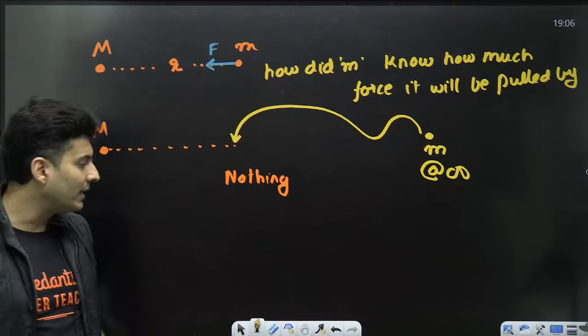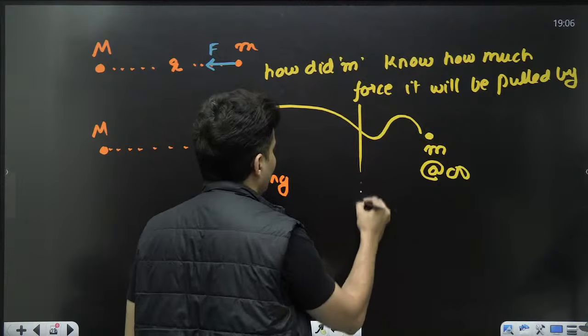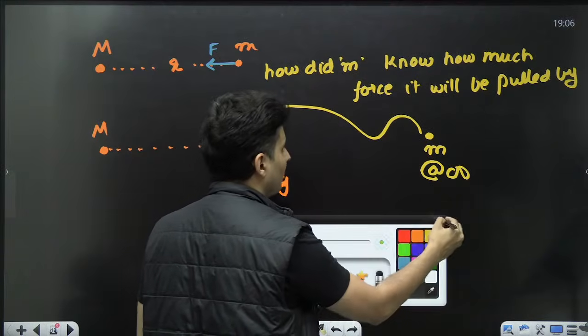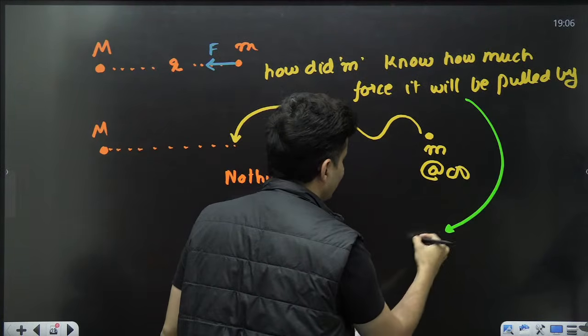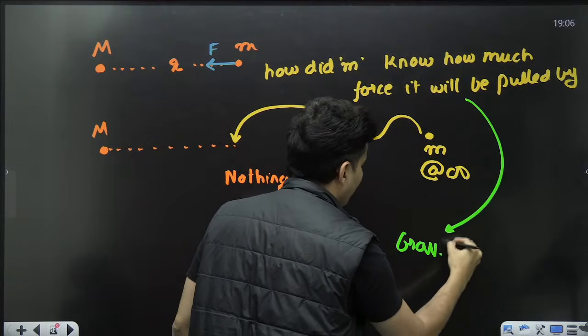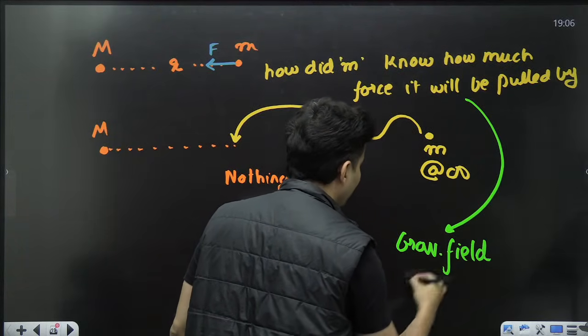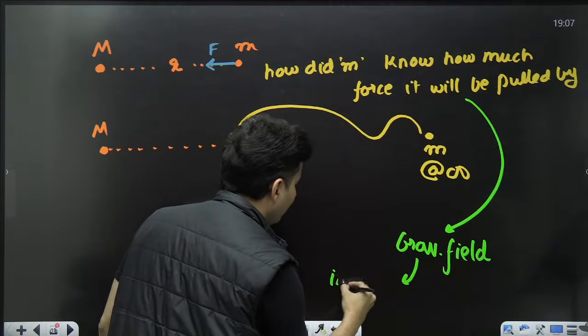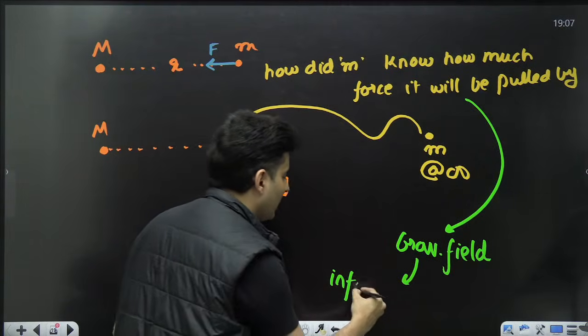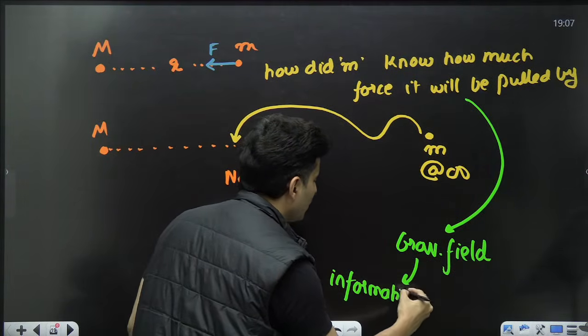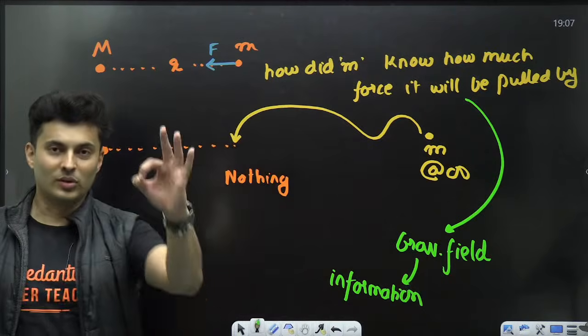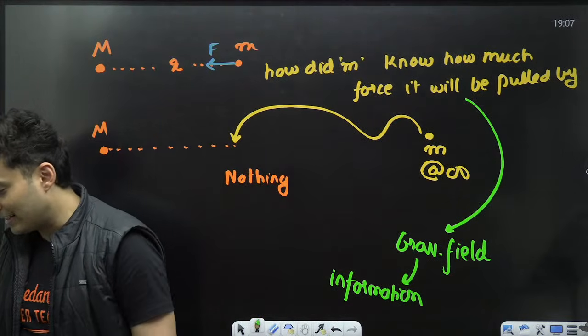That is called a field. That is called, what is it called, my dear students? That is called the gravitational field. So gravitational field is nothing but an information that you will experience so much force if you stand here or if you stand there.